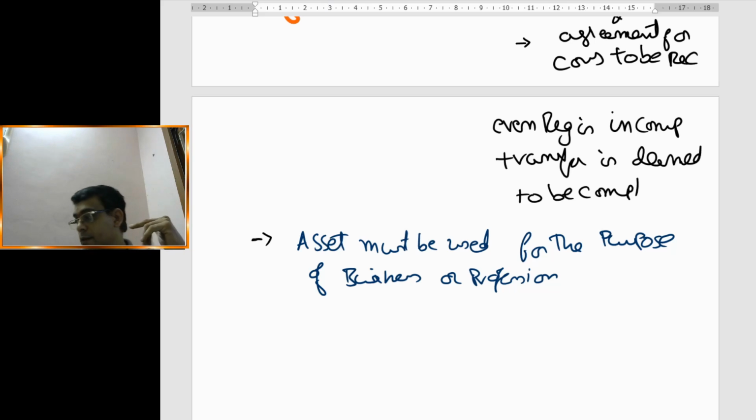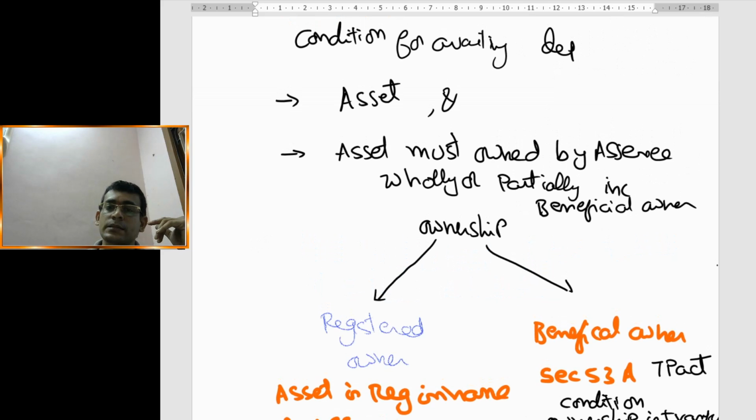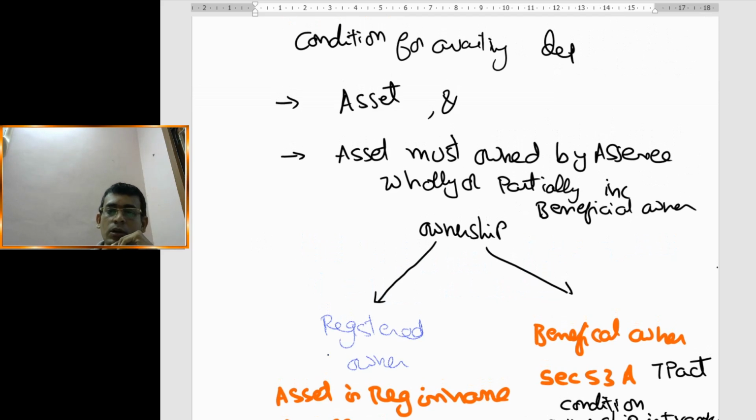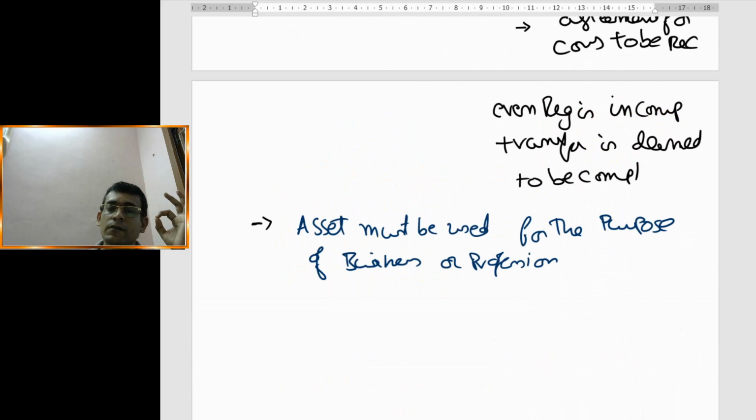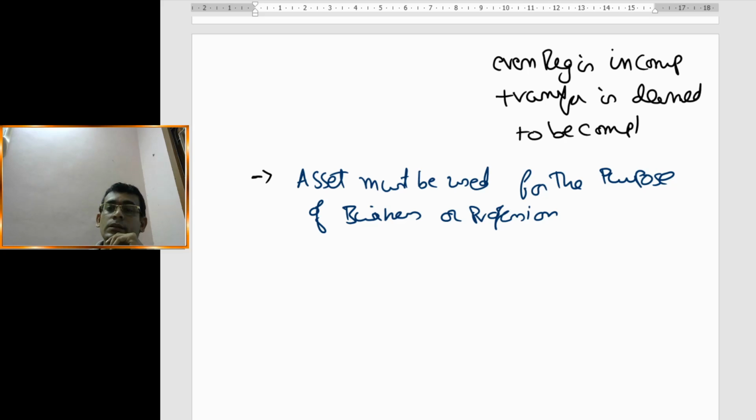Now if we quickly go back and discuss the conditions: first of all there should be an asset, and you should be called the owner, whether a registered owner or a beneficial owner. Then that asset should be used for business or profession. Then the fourth condition: say you are in the financial year 19-20, you had used the asset for 18-19 but had not used the asset for 19-20, you can't take it.